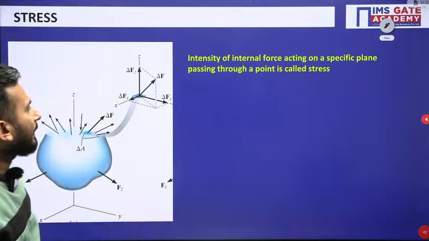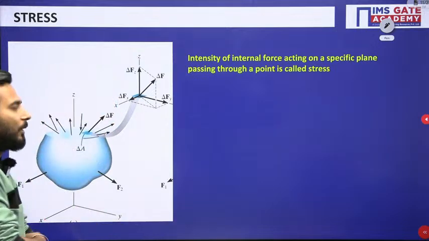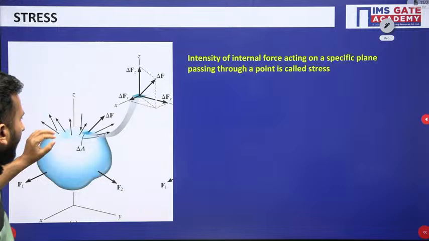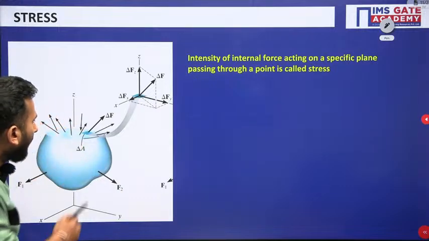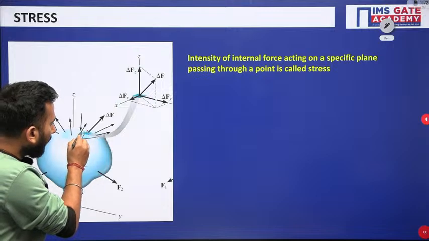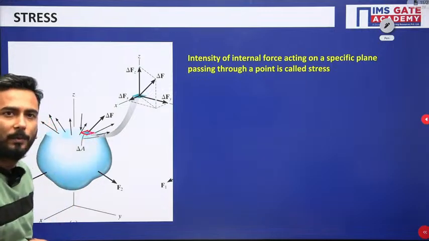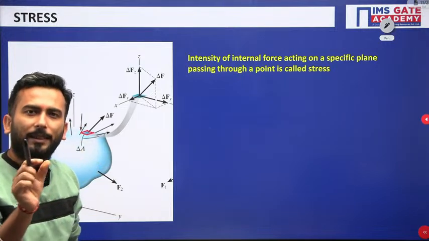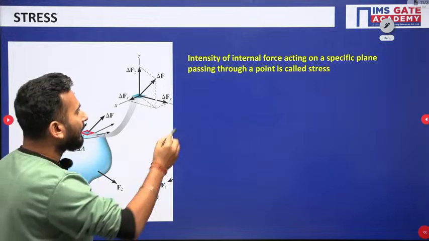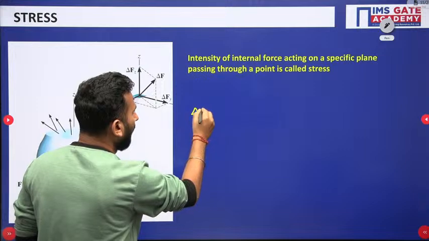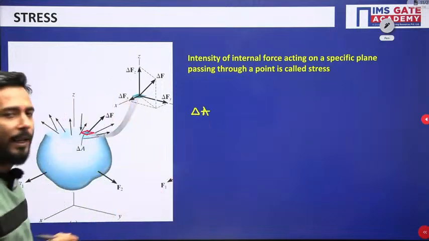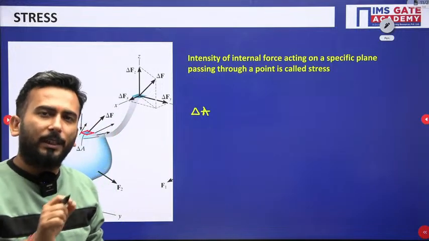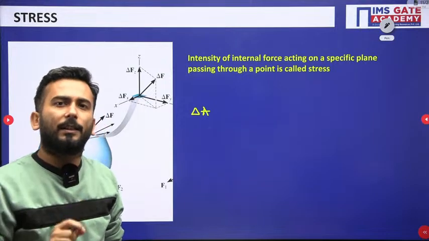Now my dear friends, see one thing. This is the same figure that I am talking about. In this figure, I have taken a very small plane. I hope that this figure is clear to you. I have taken a very small area, infinitesimal, that area I have called del A. And over here, I am trying to study the different types of force. From here, the lecture becomes very important because this will give you a good idea of how the stress concept comes into the picture.